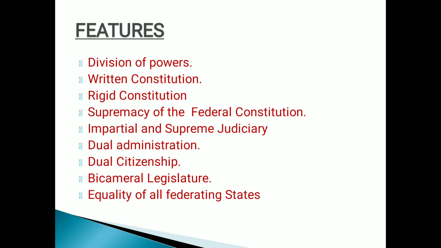Now, if you see the example, the US Constitution specifies the power of the federal government and gives all the other power to the state government. Now, there are different constitutions of the world, right? Like in the American Constitution, they have given the power to the state government, but in the Indian Constitution, they have given more power to the union government, and the power of state government like the state list, the concurrent list they have given. I mean, they have already divided the subjects in the Indian Constitution.